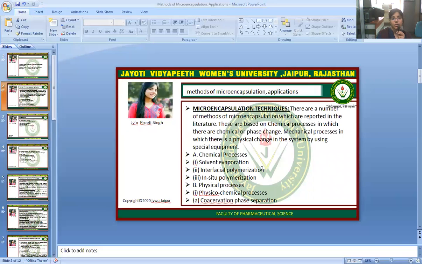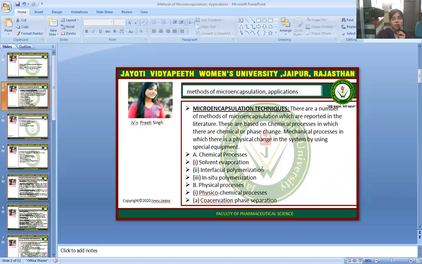Microencapsulation techniques. There are a number of methods of microencapsulation which are reported in the literature. These are based on the chemical process, in which there is a chemical or phase change, and the mechanical process, in which there is a physical change in the system by using special equipment.